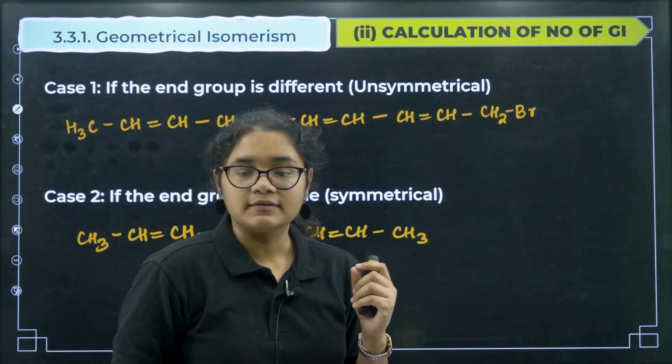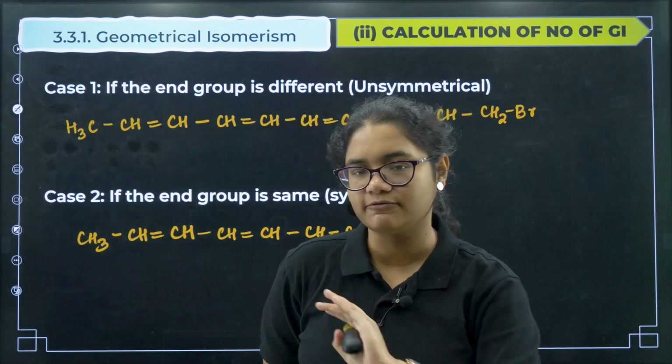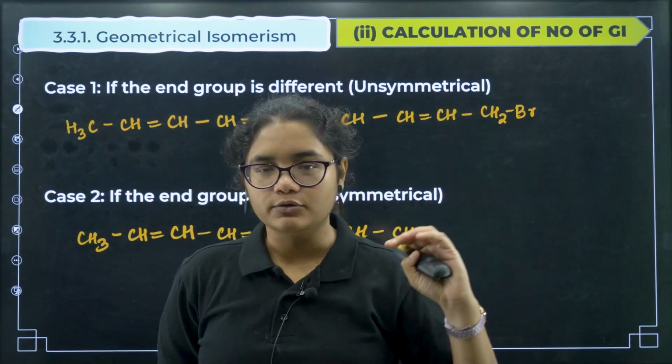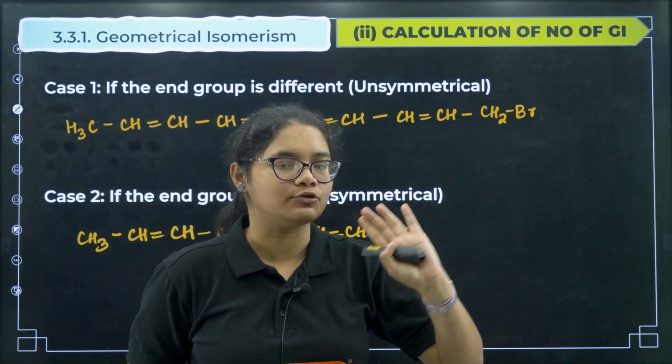Now let us do one thing: how to calculate the number of geometrical isomers. This is not there for KCET level, but you might know, because the level of the exam might increase. That is why this is a very basic thing that you should be knowing.